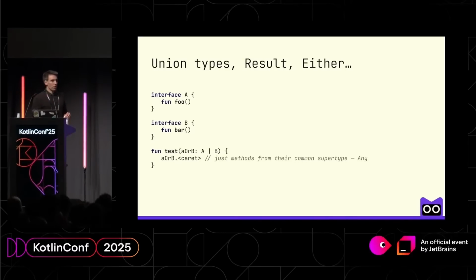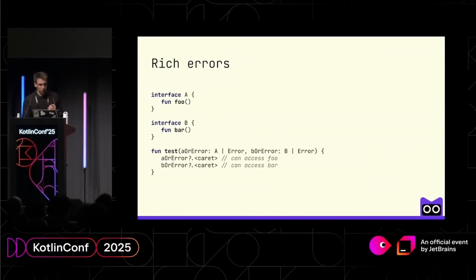And that happens with any union type written like Result, Either, or Modifier. I can use only methods and functionality from their types, but not from the underlying types, which are more useful in my case. And with rich errors, I can use built-in support and easily access methods foo, bar, and so on.